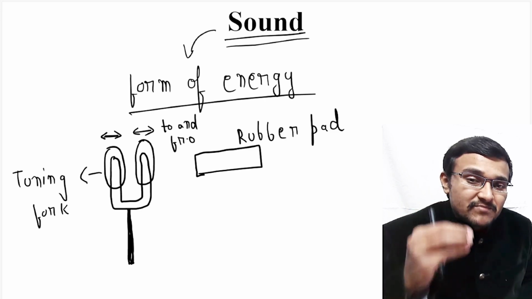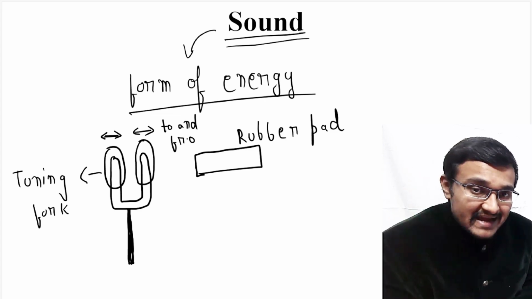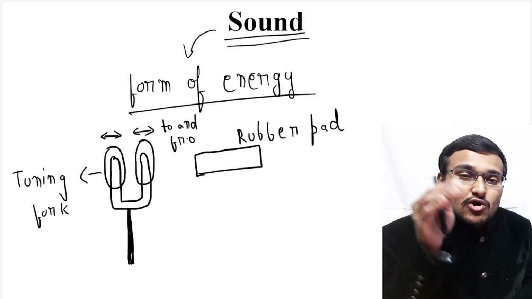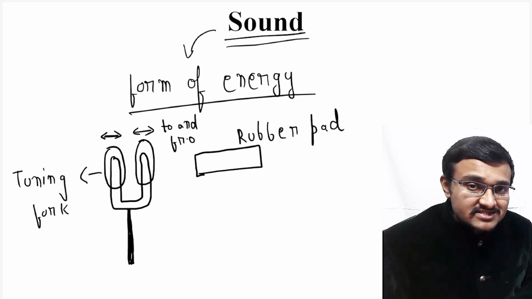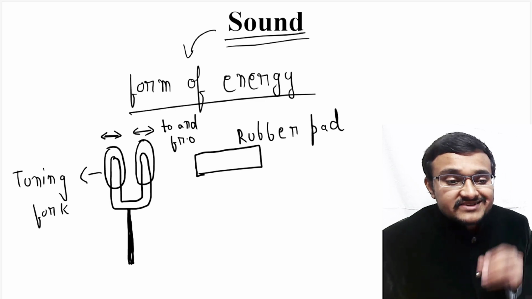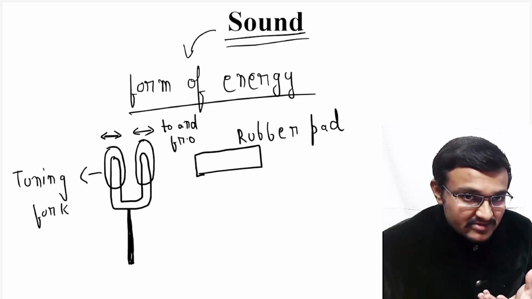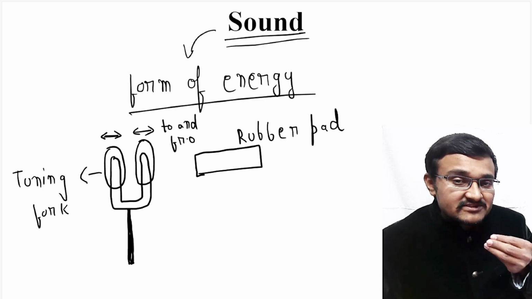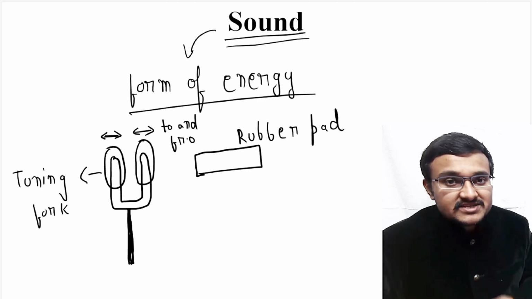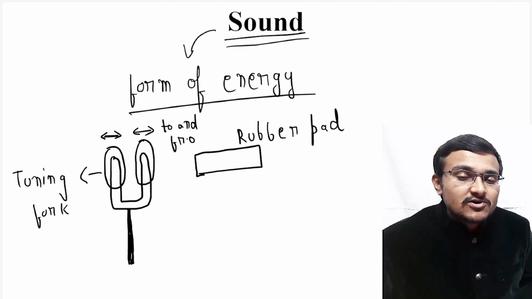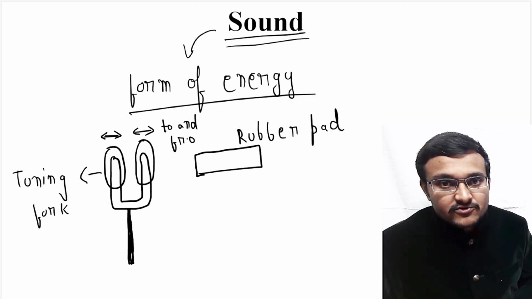We have supplied a certain amount of mechanical energy onto that tuning fork. So because we have supplied mechanical energy, this tuning fork has started vibrating, and that energy which we have supplied has been converted into sound energy through vibrations of this particular tuning fork.